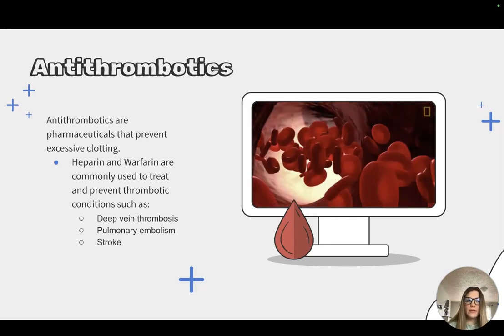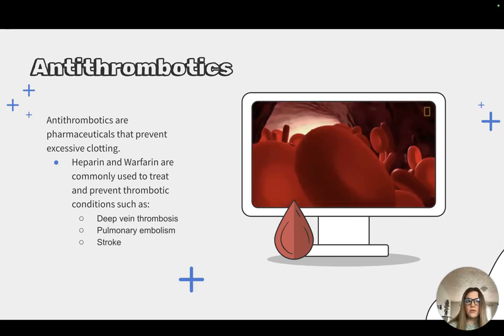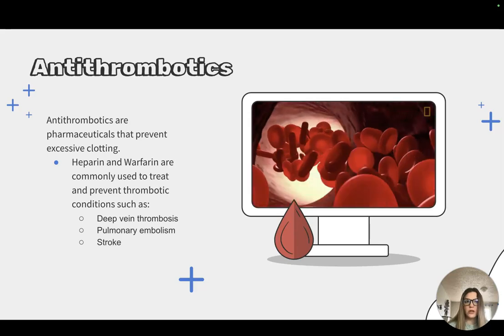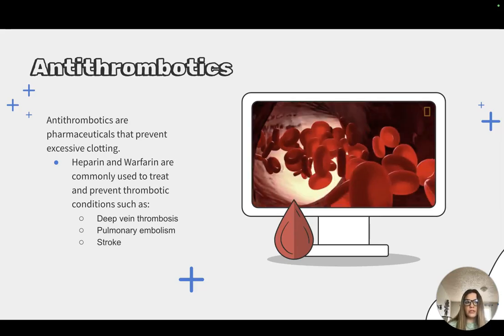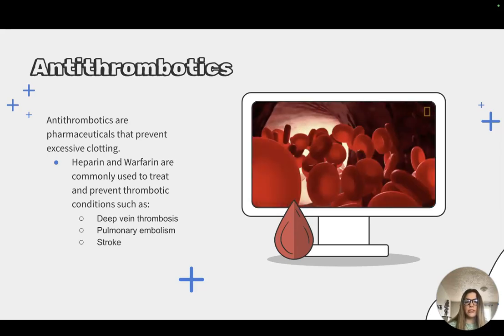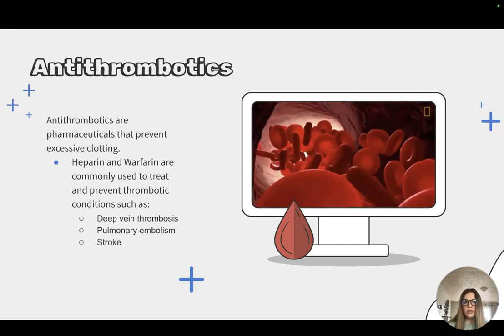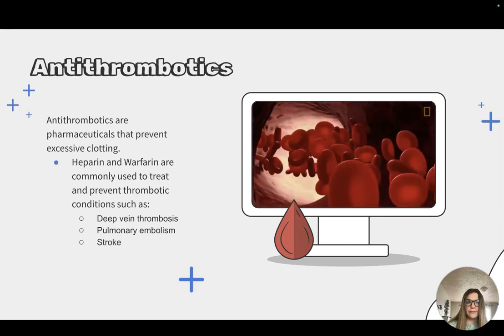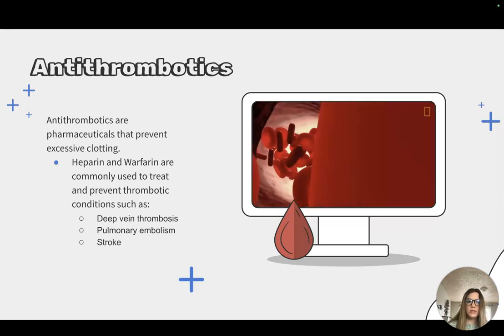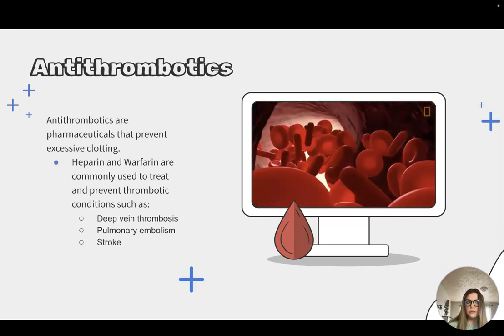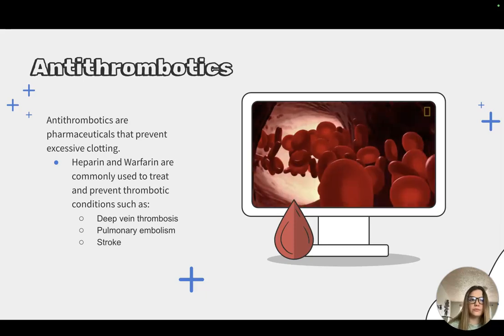Heparin and warfarin are common antithrombotic drugs and are commonly used for the treatment and prevention of excessive clotting or clotting disease. Common conditions requiring treatment with antithrombotics are deep vein thrombosis, stroke, or pulmonary embolism. Heparin is also commonly used as an anticoagulant additive in blood tubes to prevent samples from clotting.